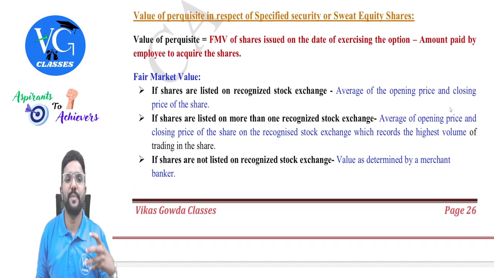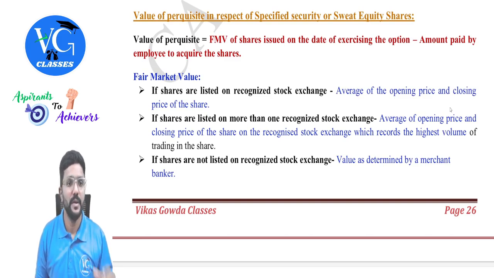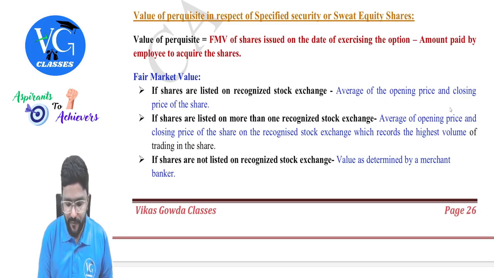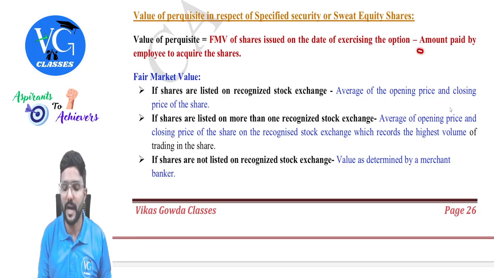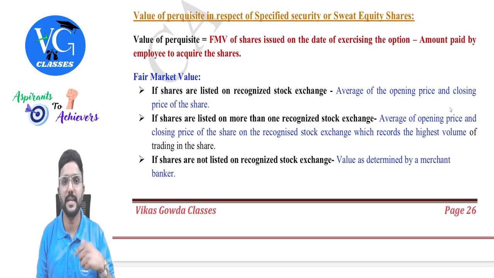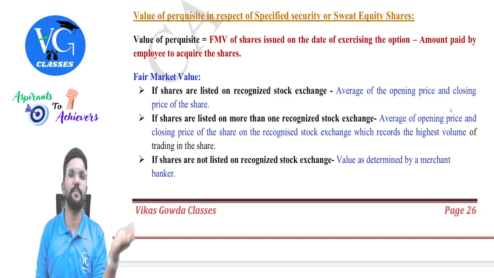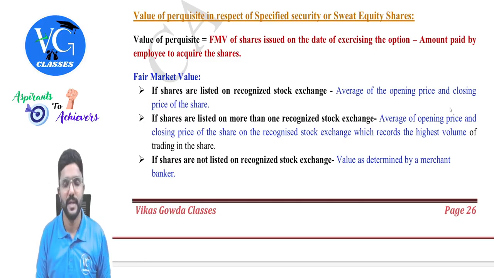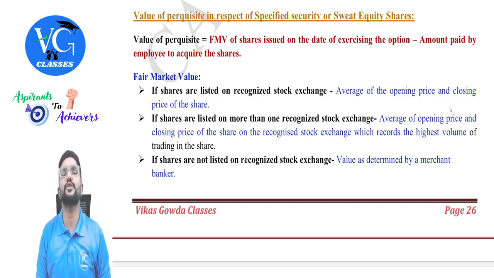Next, value of perquisite in respect of specified security or sweat equity shares. Value of perquisite would be the fair market value of the shares on the date of exercising the option minus the amount paid by employee to purchase the shares. Clear? Under the sweat equity plan, or ESOP, the shares would be offered by the employer to employee at a discounted price. In such case, the discount part will be taxable in the hands of employee under the head salary.